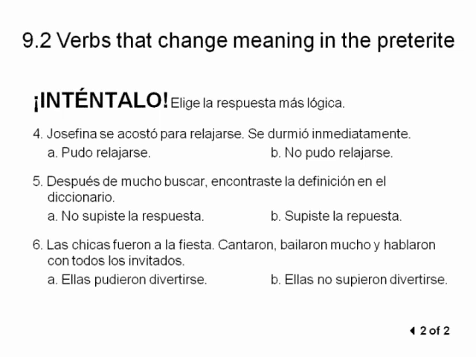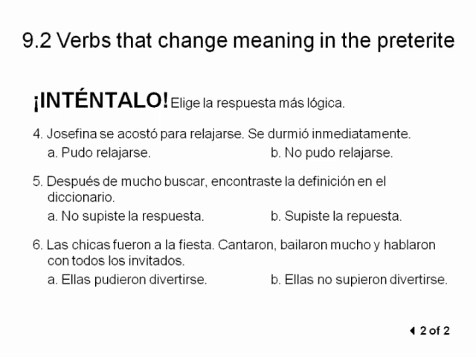All right. Después de mucho buscar, encontraste la definición en el diccionario. After much searching, you found the definition in the dictionary. La letra A, no supiste la respuesta, o B, supiste la respuesta. And respuesta, this should have an S right here. It's a typo too. Supiste la respuesta would be the best answer because you finally learned the answer to what the word meant.